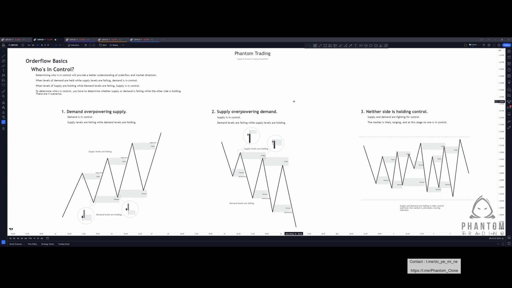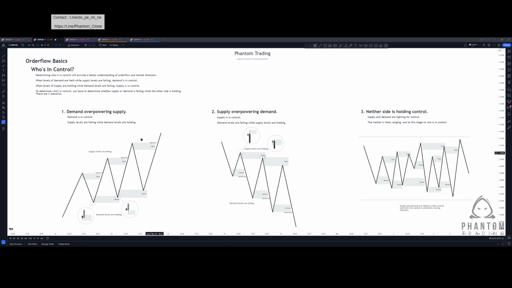When levels of supply are holding while demand levels are failing, supply is in control. So to determine who is in control, you have to determine whether supply or demand is failing while the other side is holding. There are three scenarios that we can take a look at to develop this. Let's look at demand overpowering supply: demand being in control and supply levels failing while demand levels are holding.